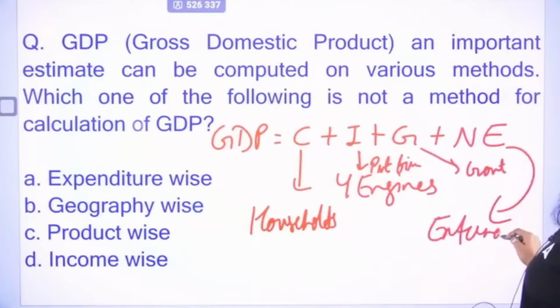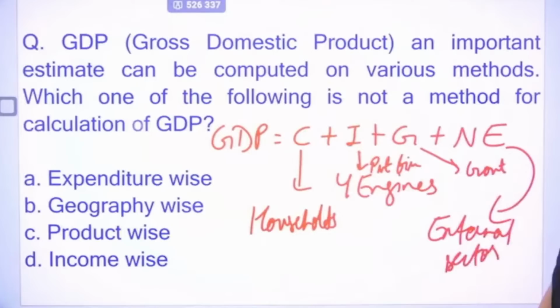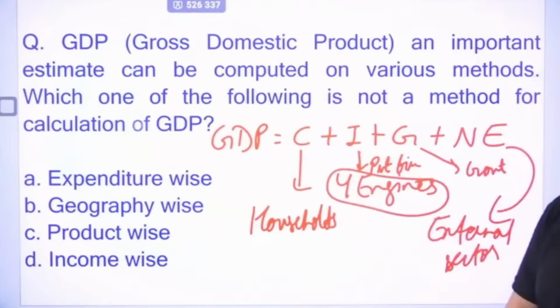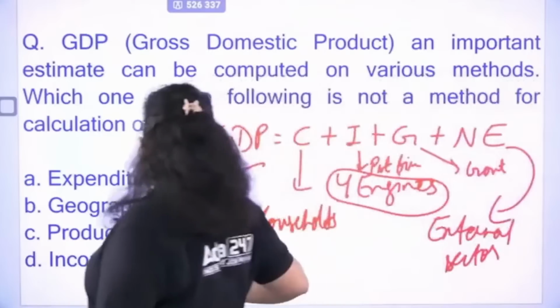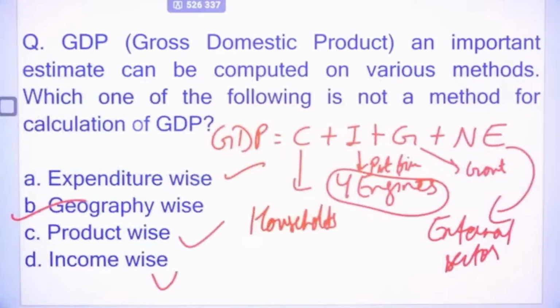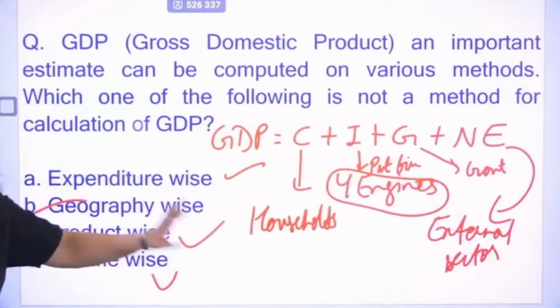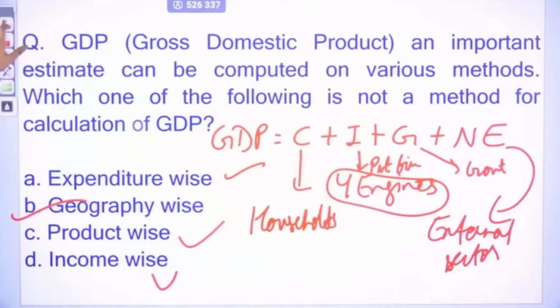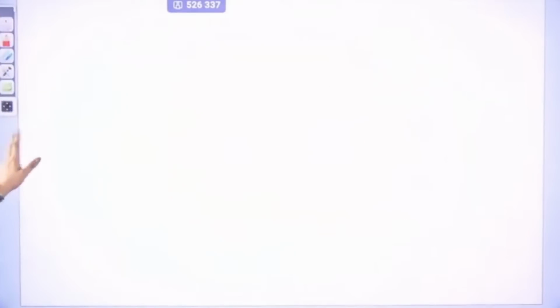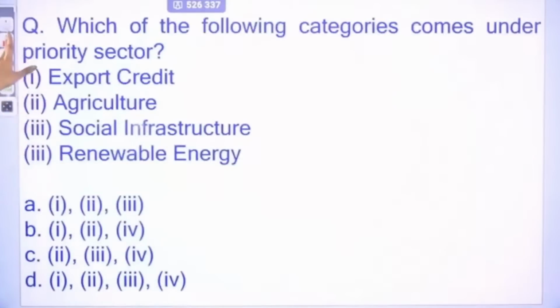It means outside the country, because that covers the net exports. So households, private firms, government and external sector, these are the 4 engines of GDP on which GDP is dependent. GDP will be calculated with the help of the expenditure method, production method, income method, but not with the geographical method. So the right answer will be B option. Do remember the formula, do remember the 4 engines of GDP. There's no such kind of method.